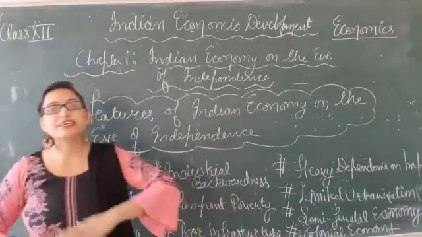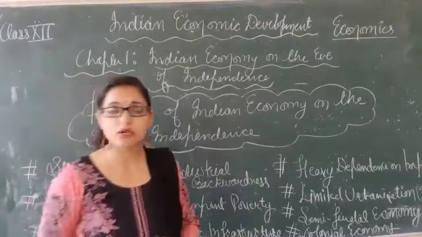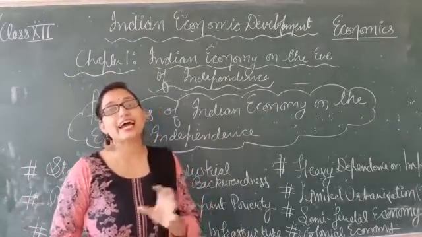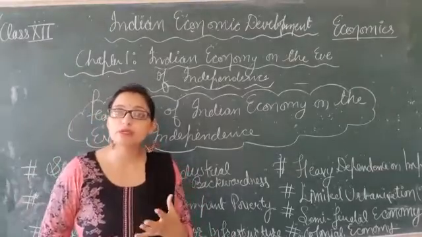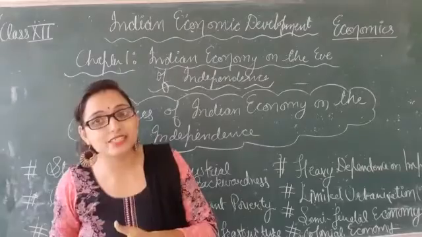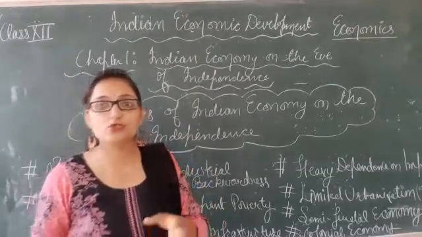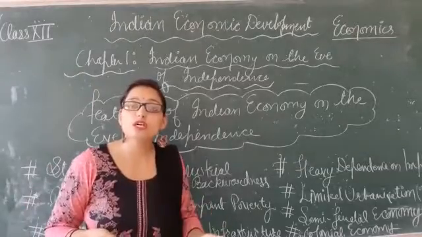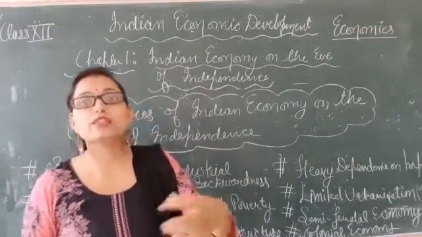Rampant poverty means a regular feature. Poverty became a regular feature of Indian economy at that very time because of lack of education facilities and the occupational opportunities for the people. The people became unemployed. They had no source of employment except agriculture, and agriculture, as you know, the zamindari system prevailed over there, so that makes them very, very poor because most of the amount of their production was being fetched up by the zamindars.